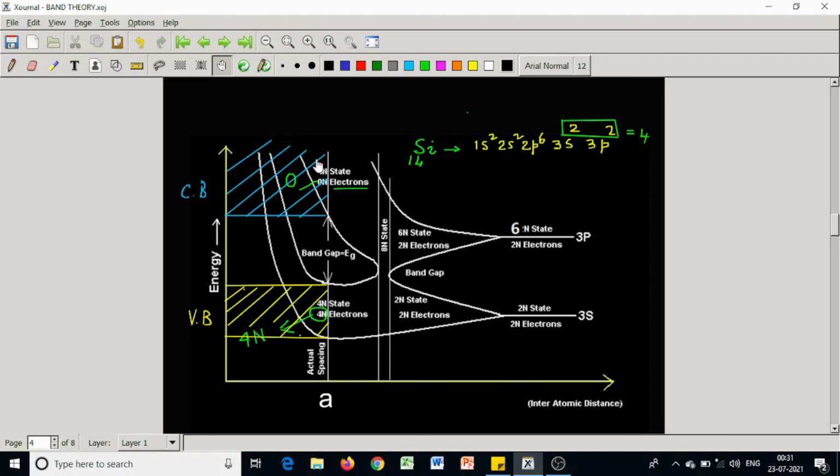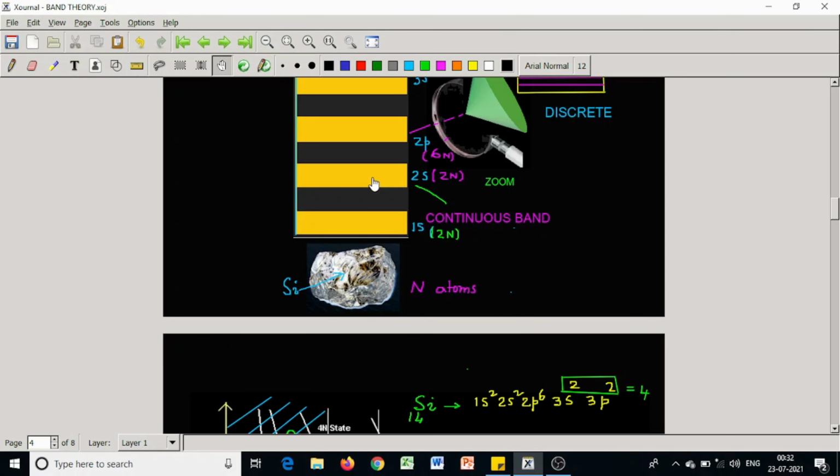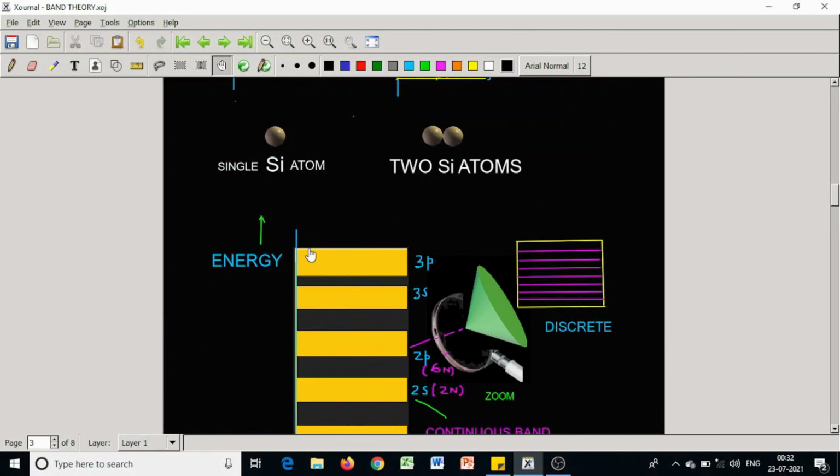The electrons are 3s2 and 3p2, that is 4 electrons per atom. There are n atoms, so 4n electrons are at valence band. This is the outermost band, which is completely filled with its due quota of electrons, called valence band.